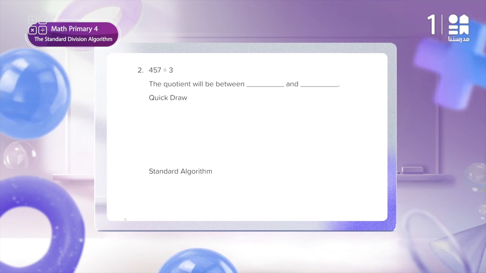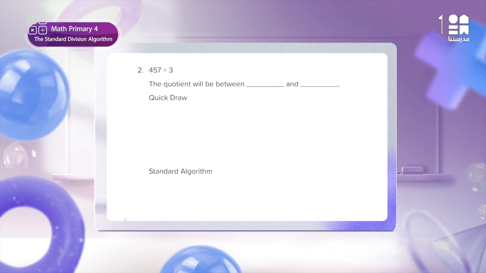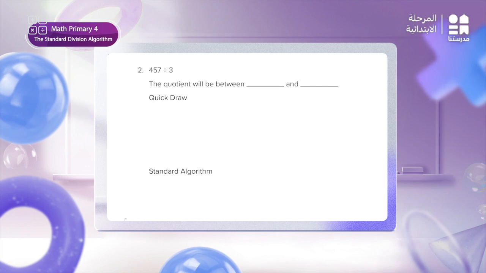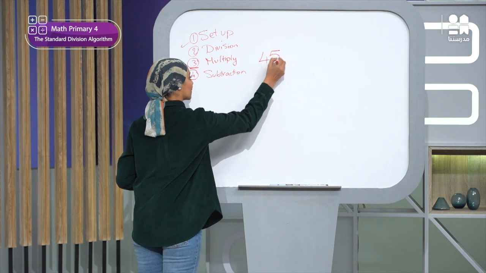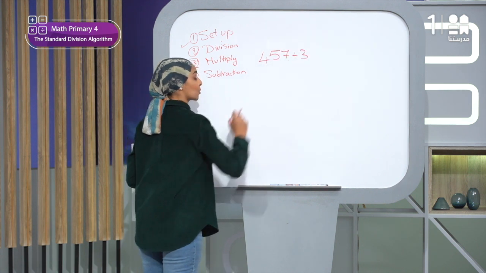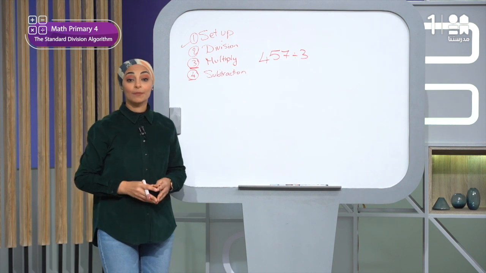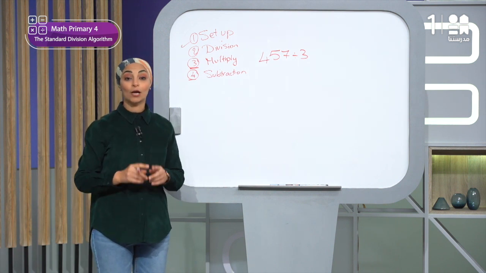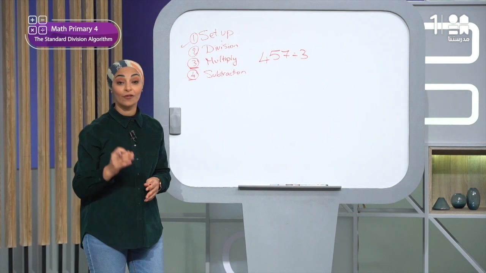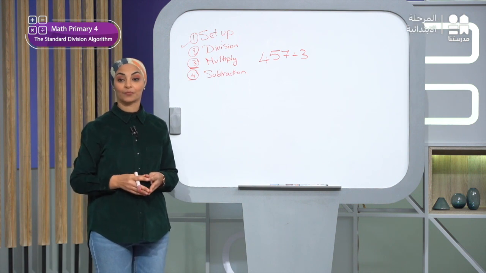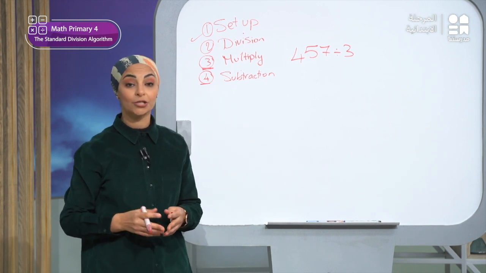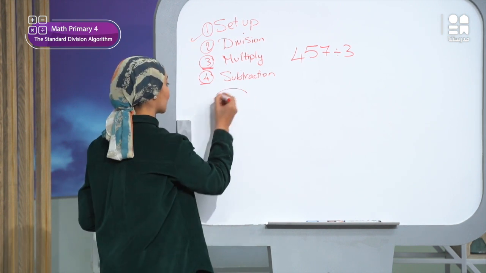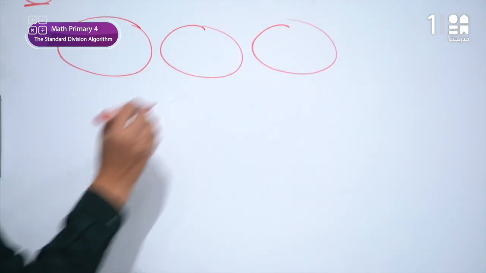Here, I will leave the steps as they are, and let's move to problem number 2. Problem number 2, here we need to divide 457 divided by 3. Try to estimate the outcome. I will use the quick draw and you can verify your estimation. Now, since you are dividing by 3, how many circles will I draw? Of course, I will draw here 3 circles, right?